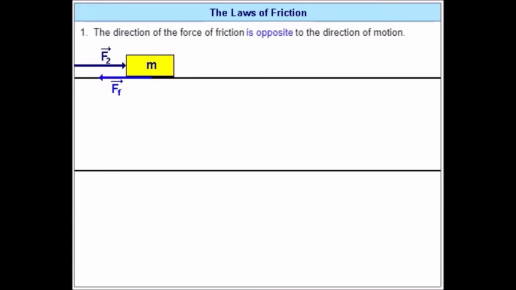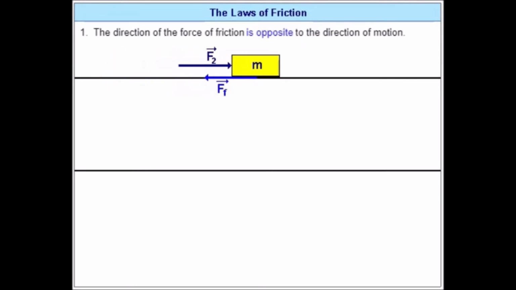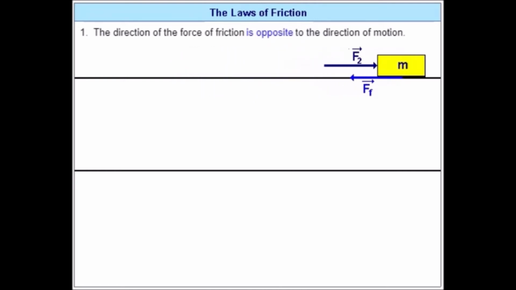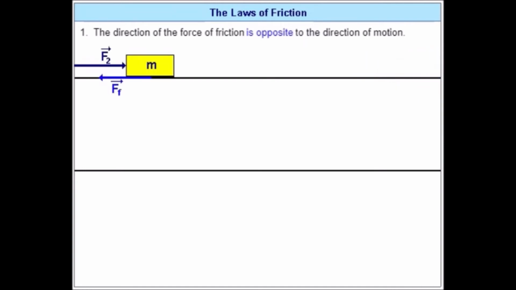The laws of friction. As we said, friction is the force opposing the motion of one body sliding or rolling over a second one. The most important aspects of friction are: 1. The direction of the force of friction is opposite to the direction of motion.